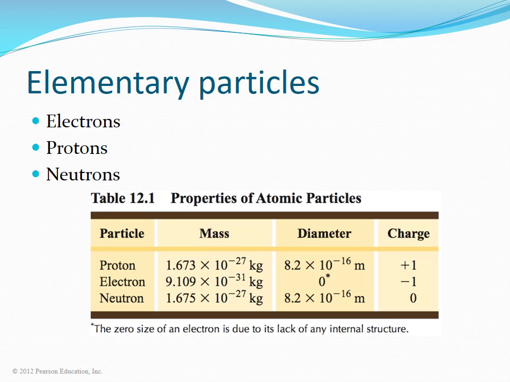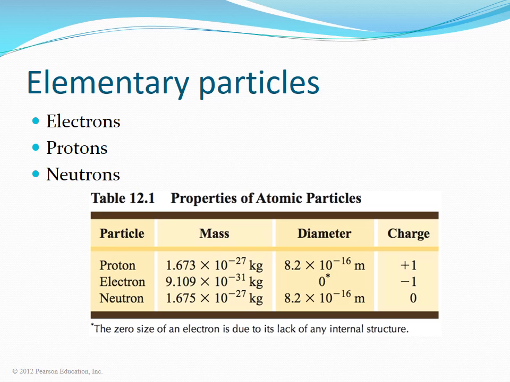The neutron has the largest mass of the three elementary particles, 1.675 times 10 to the minus 27 kilograms. The proton is only slightly smaller at 1.673 times 10 to the minus 27 kilograms. The electron's mass is 9.109 times 10 to the minus 31 kilograms.